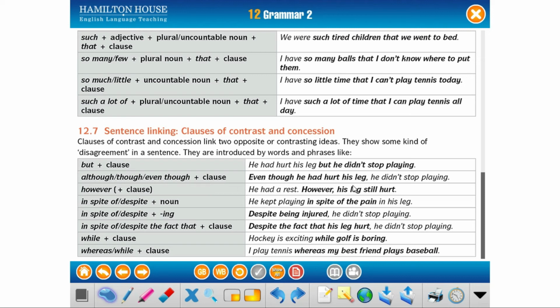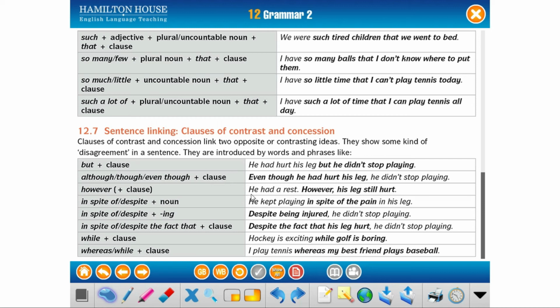Even though he had hurt his leg, he didn't stop playing. We can say, although he had hurt his leg, he didn't stop playing. Then we use however, comma, and the clause. He had a rest. However, his leg still hurt.